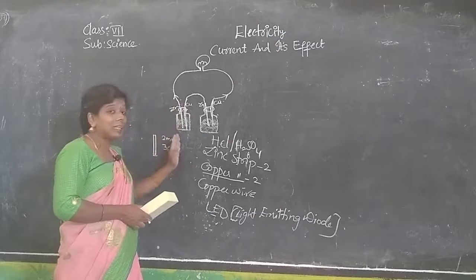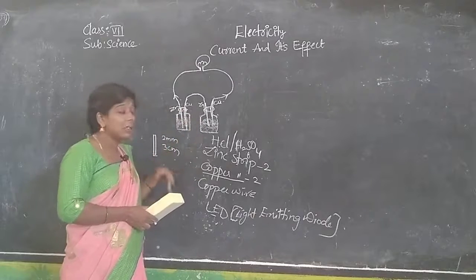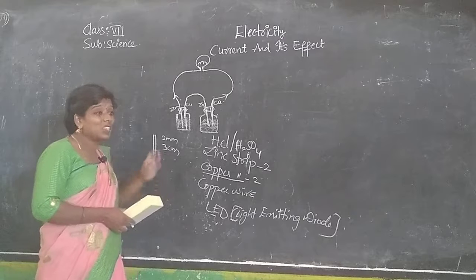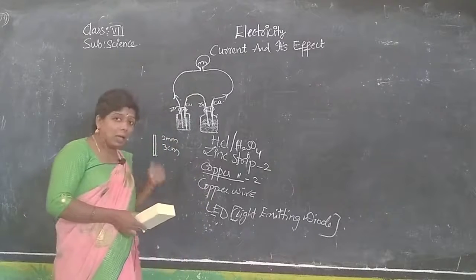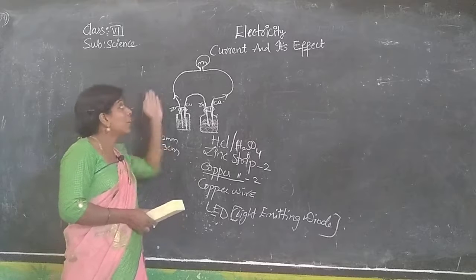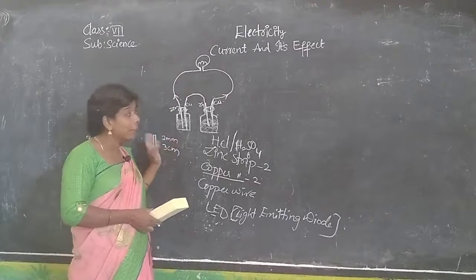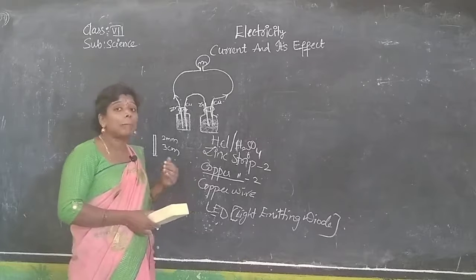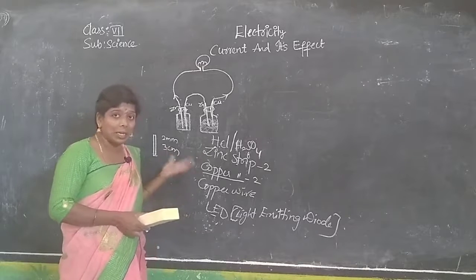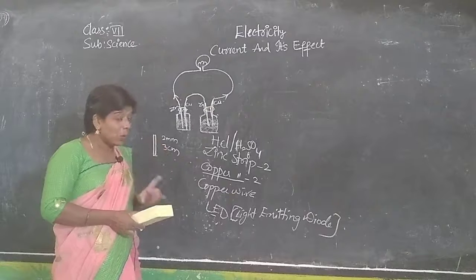Between that metals and acids. And see, the reaction, the charges starts moving. About the charges we will learn. The charges are moving towards this bulb, and we are finding the bulb is glowing. Getting?